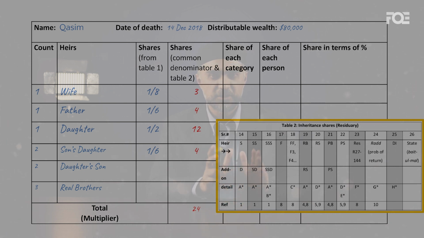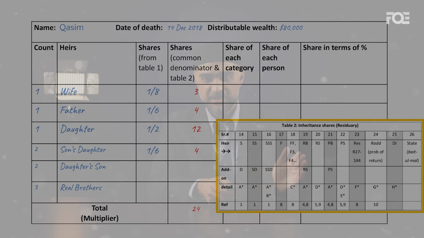Now, have we distributed all the wealth as yet, or are we still looking for people to get more? So it's 3 plus 4, 7, plus 12, which is 19, and then we have 4, so it's going to be 23. So we still have one more piece of pizza hanging around. Who gets that? Let's go to table 2.